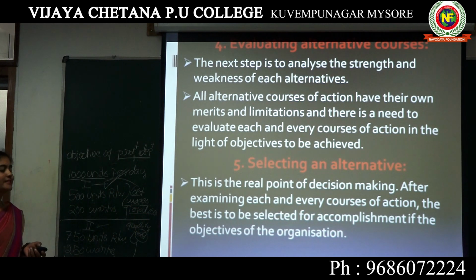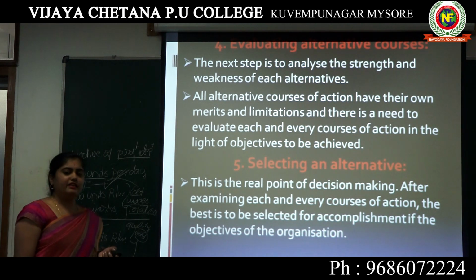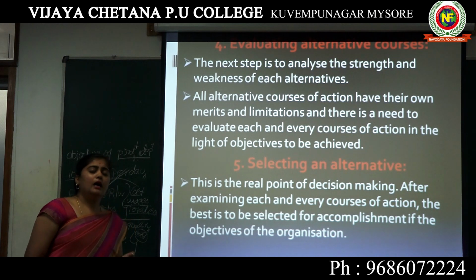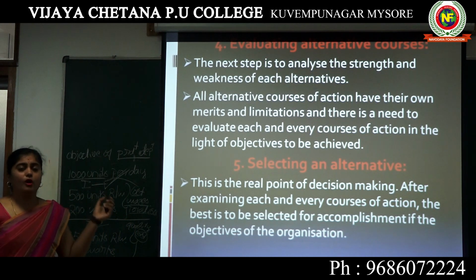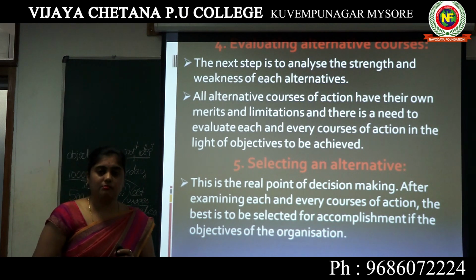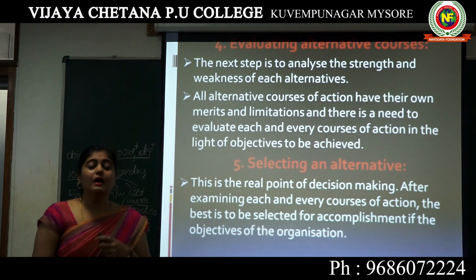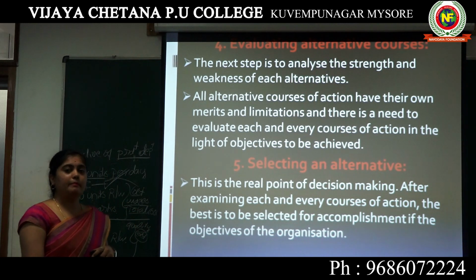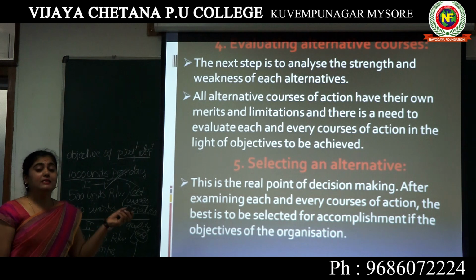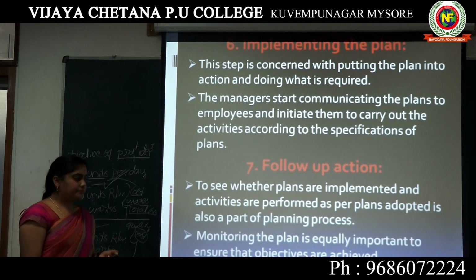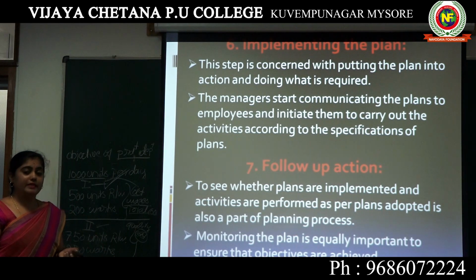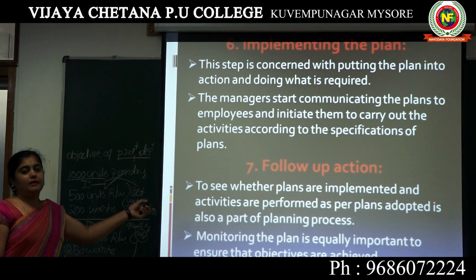The next one, selecting. After identifying strengths and weaknesses, the next one, we are going to select the alternative among a number of alternatives. We have many alternatives, and among them we select one, depending on our objective. Depending on our objectives, we should select the alternative by seeing the strengths and weaknesses.